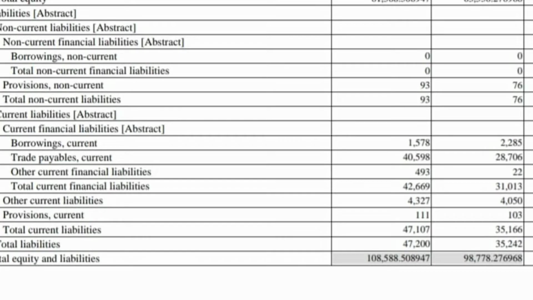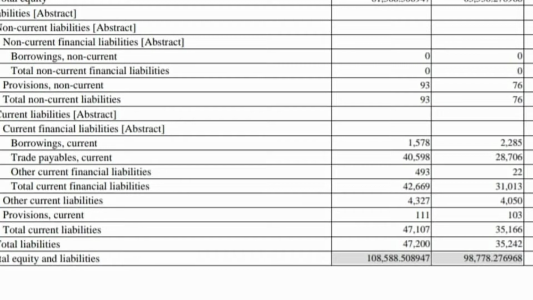Now let's move on and compare the liabilities for the year 18 and 19. Let's start off with the non-current liabilities. As you can see, there hasn't been much change in the non-current liabilities. The borrowings of the company are nil. The total non-current financial liabilities are nil. The company has just increased its provisions for non-current liabilities from 76 to 93.